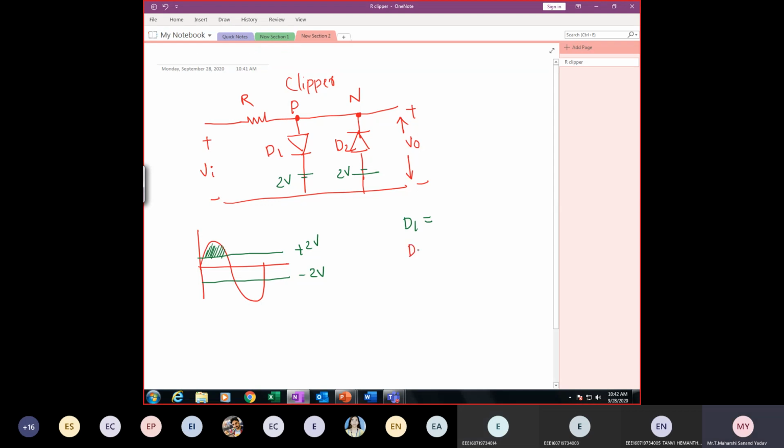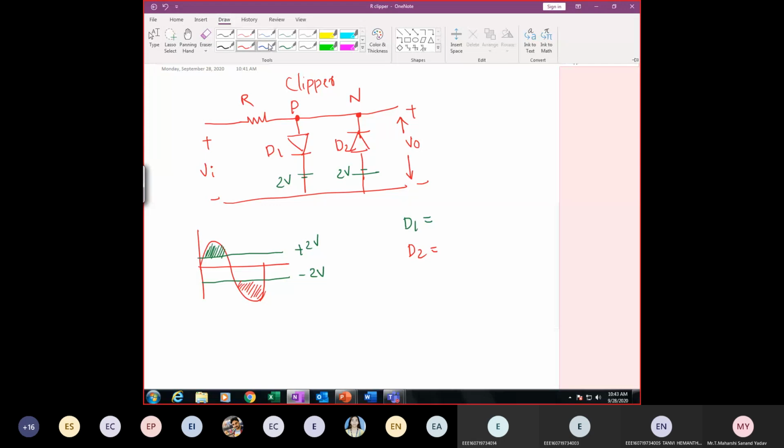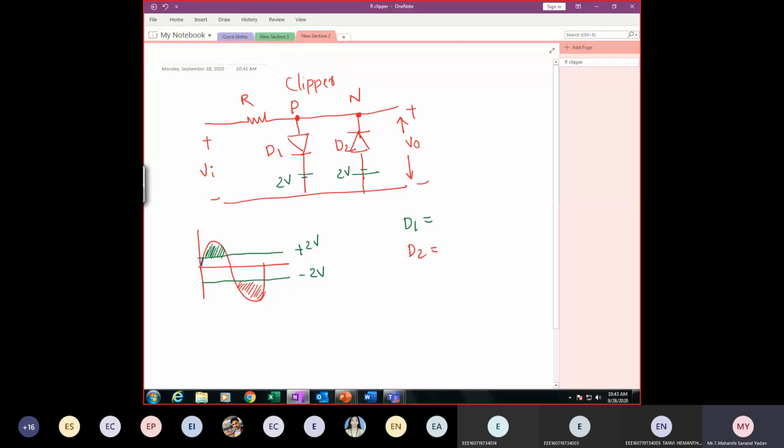What will happen for diode D2? D2 is negative clipping, so the portion present below the reference line will be clipped. How will the output look? From here to here I'll get the output. After that it will maintain constant till here. Next I'll get till here, and here it will be constant. It is something like this. Is it right? Yes. So this is nothing but a 2-level clipper.